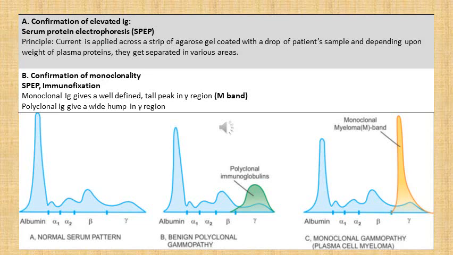Then after we have established that there is indeed elevation of immunoglobulins, we proceed with the second step, which is confirmation of monoclonality. This can be done on serum protein electrophoresis, and it can also be confirmed on immunofixation. As we have discussed earlier, monoclonal immunoglobulins will give a well-defined tall peak in gamma region, which is called M band, where M stands for monoclonal. And if there are elevated immunoglobulins but they are polyclonal in nature, then it will give a wide hump in gamma region.